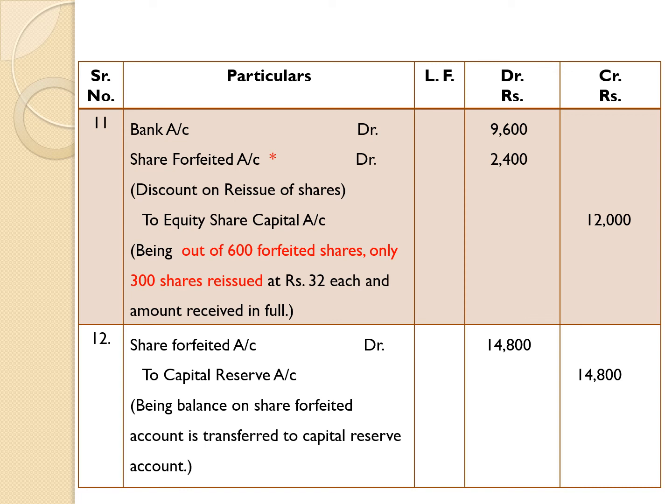Though 600 equity shares were forfeited, the board of directors has decided to reissue only 300 equity shares out of the 600 equity shares forfeited. So while passing the entry regarding reissue of shares, we are going to consider the number of reissued shares, that is 300.